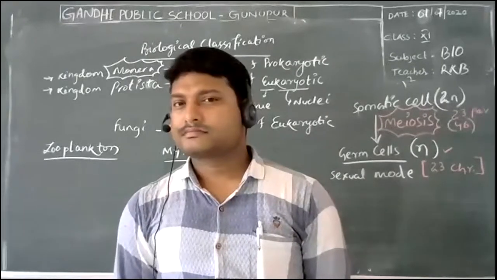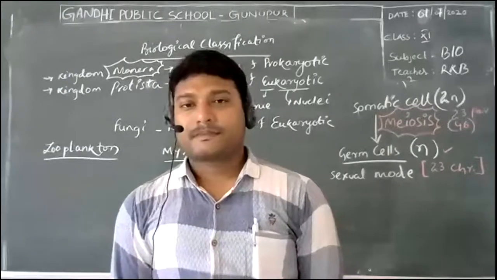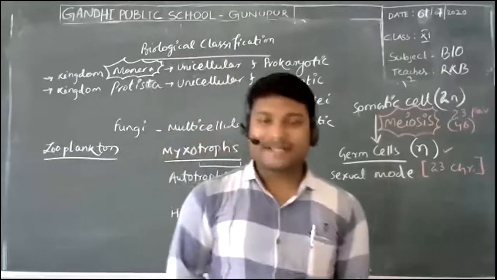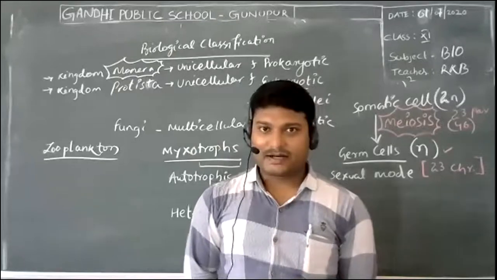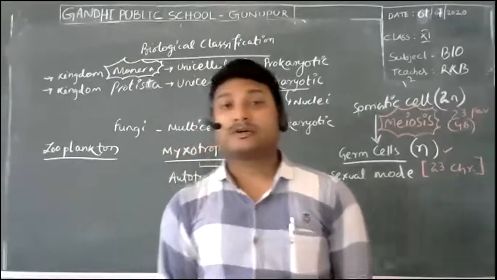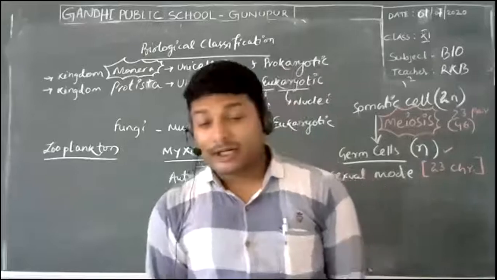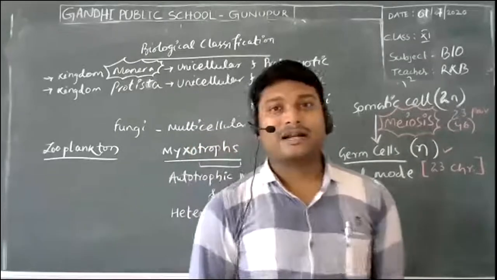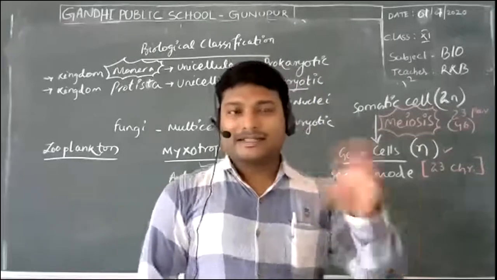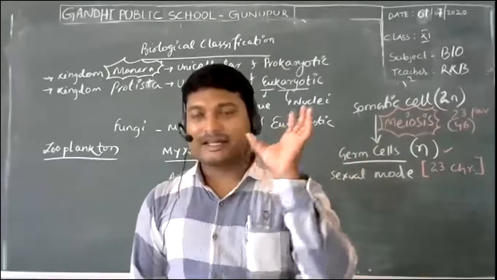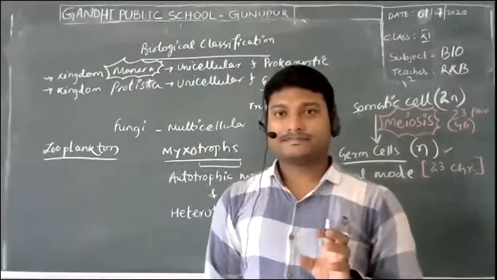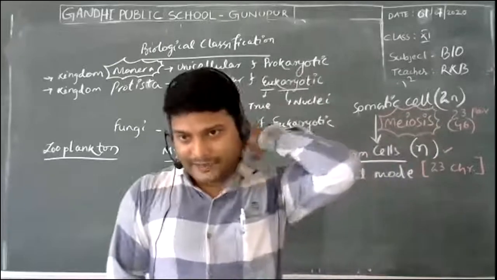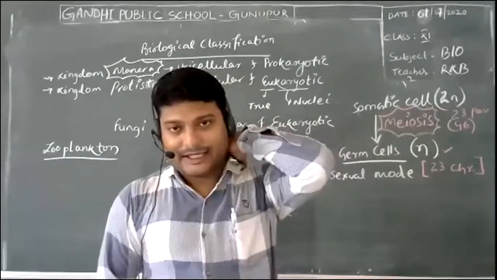Sir, why is one of the flagella larger than the other one? As I said, we'll be discussing that, not right now. Why there are two flagella, again, one more condition I'll tell: in one case, you'll get two nuclei also. There is something called micronuclei and macronuclei. Why are these unique things there? We'll talk about that in a particular class. Do not worry about it, Samiksha, I will be explaining that.